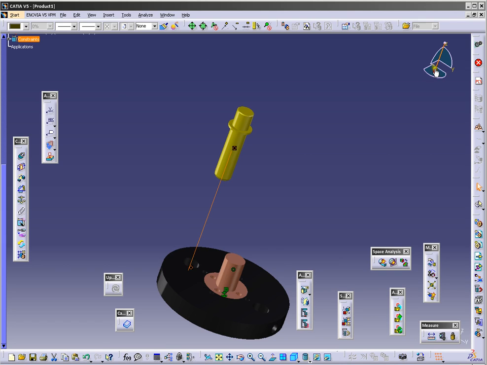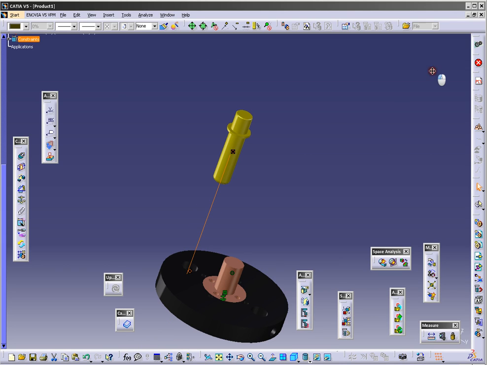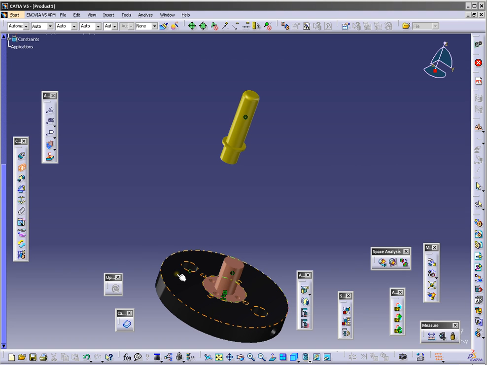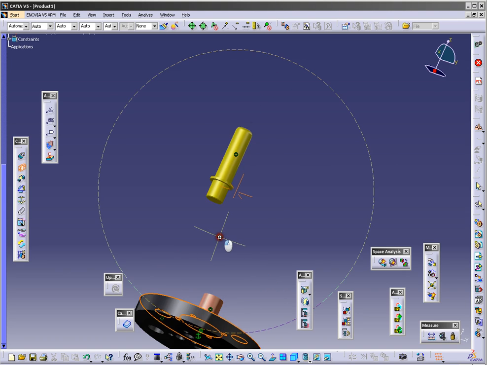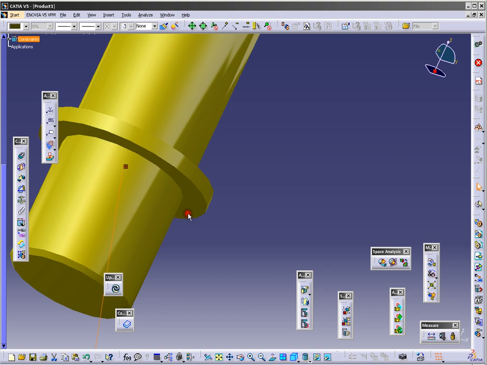So I will rotate this part like this. Update, and now use contact constraint again, this surface and this surface here, and update.